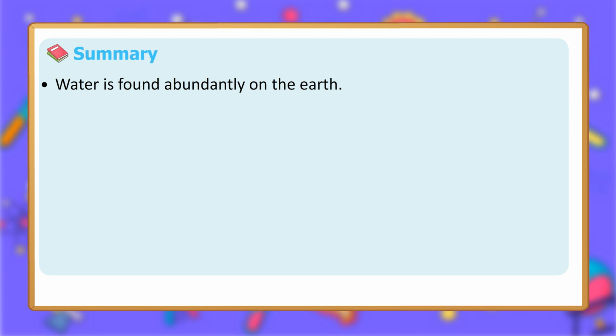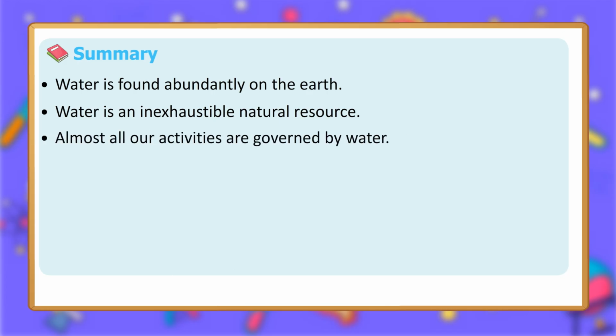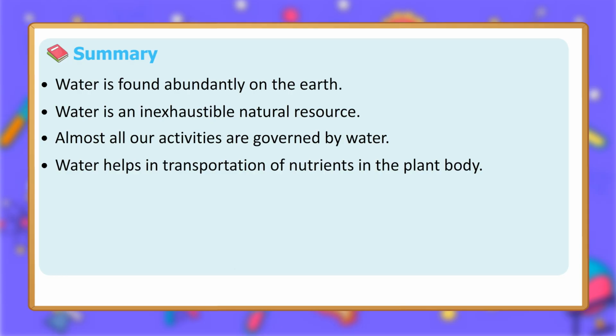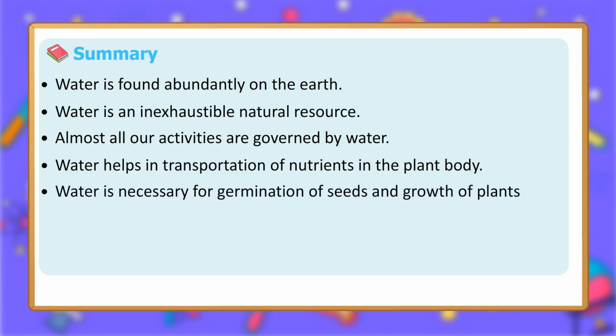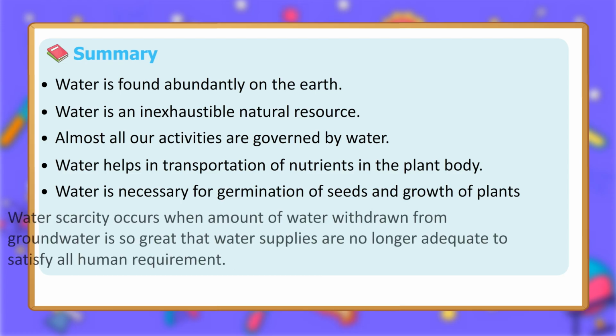Summary: Water is found abundantly on the earth. Water is an inexhaustible natural resource. Almost all our activities are governed by water. Water helps in transportation of nutrients in the plant body. Water is necessary for germination of seeds and growth of plants.